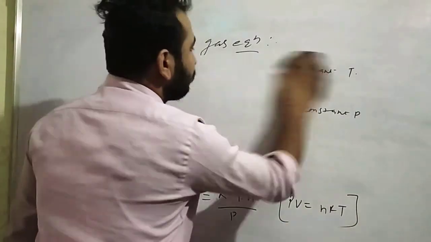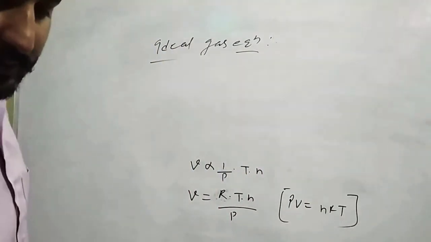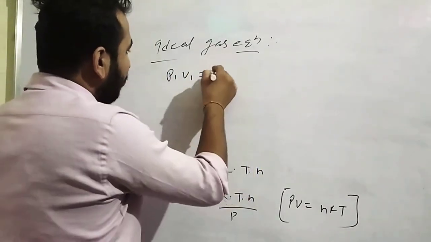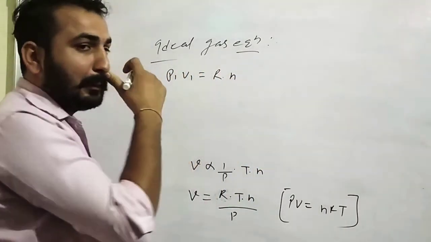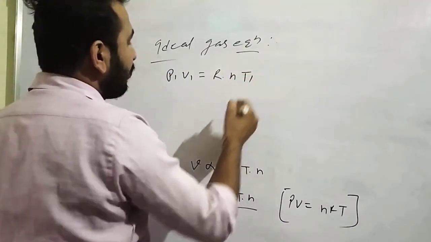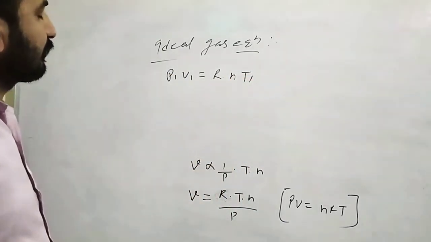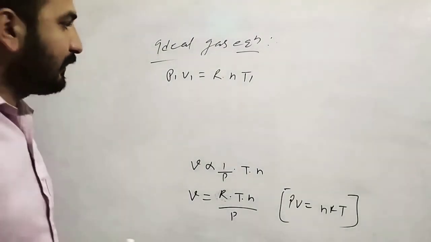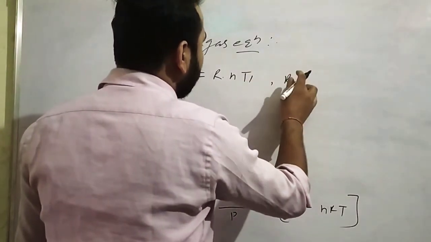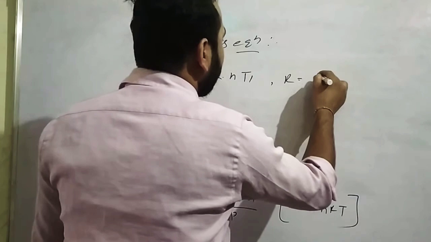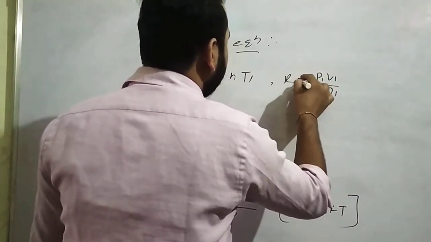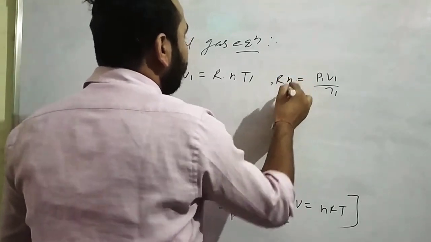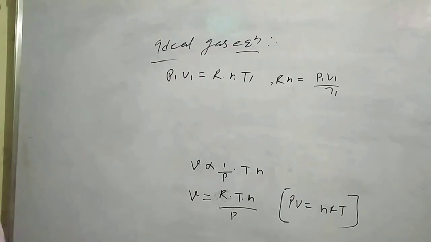So see that, suppose you have one gas having the pressure P1, volume V1, R constant, n constant, temperature T1. Understand that? So Rn is equal to P1 V1 over T1.